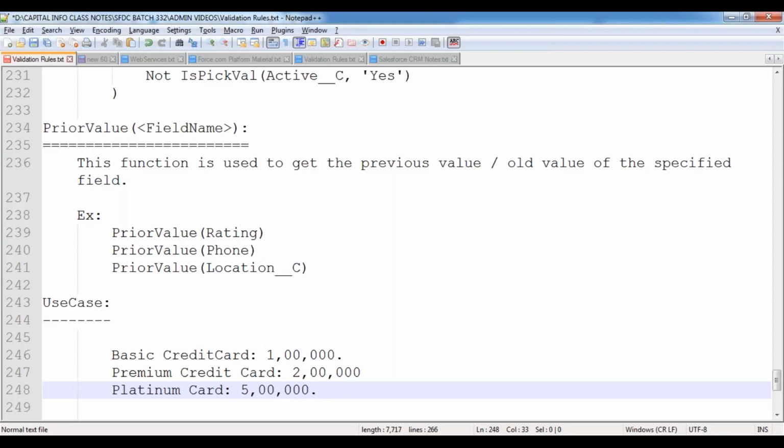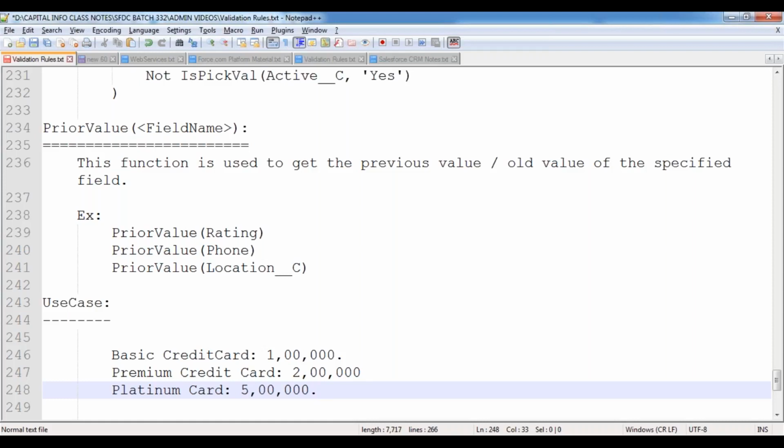That means slowly they are giving priority, and they are increasing the credit card limit also, depending upon your transaction history and your credibility. They verify how you are performing the transactions, how you are paying the credit card bills, whether you are paying on time or not, whether any pendings are available, whether any check bounces are available or not. They verify your credit history, and only then will they decide what the next credit card is that they would like to offer you.